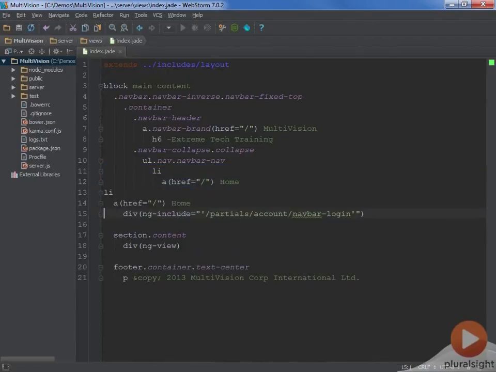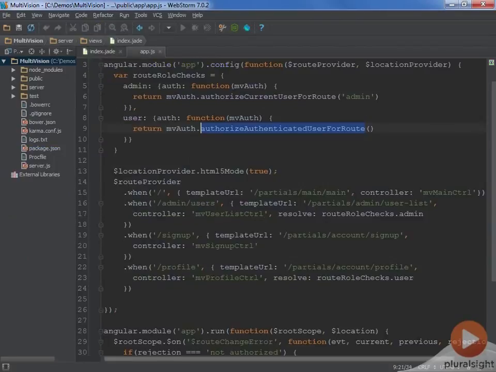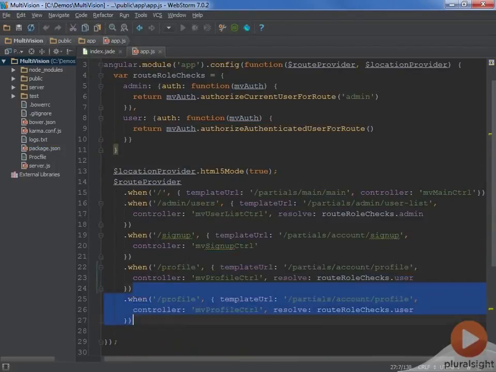So I'll just copy that and paste in a new section and call it courses. And I'll set the URL to be courses. Now that I've got the link in the header, we'll create a route in our app file. So I'll come down here and create that new route by copying this one and set the URL to courses.